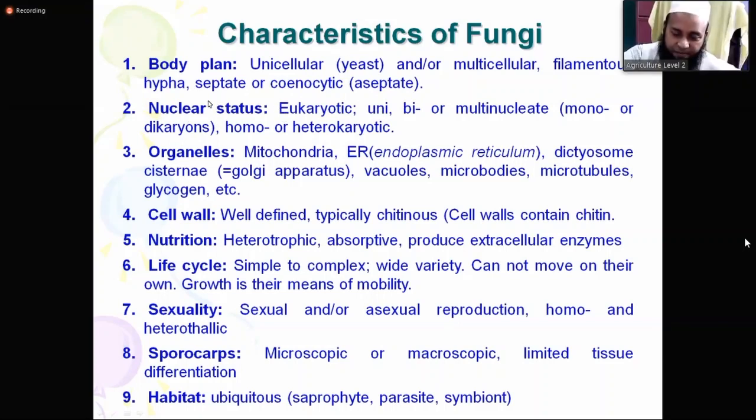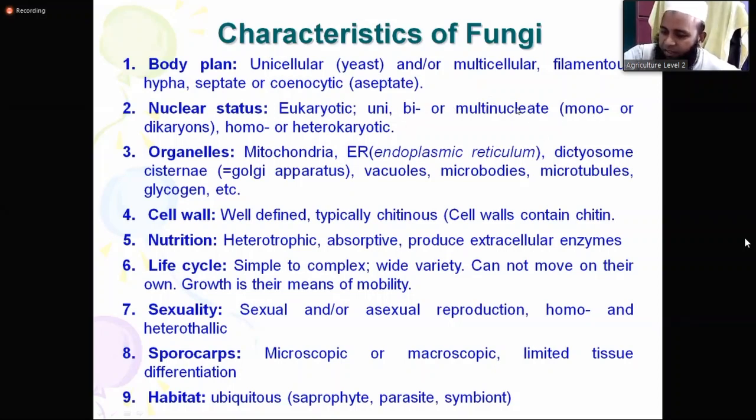Nuclear status. I told you that they are eukaryotic. Eukaryotic means they are a higher group. That means they have a well-defined nucleus, maybe uni, bi, or multinucleated. Maybe in one cell, one nucleus, maybe two nuclei, or several nuclei.